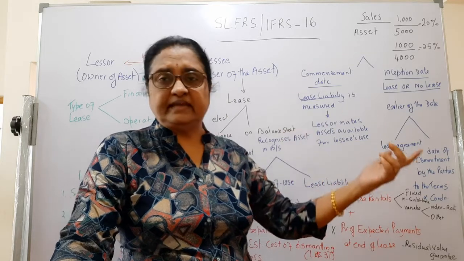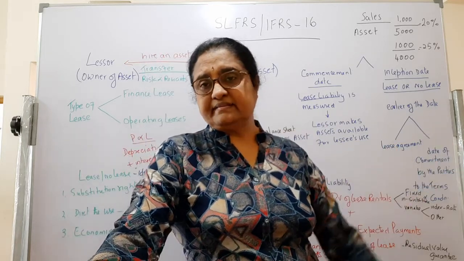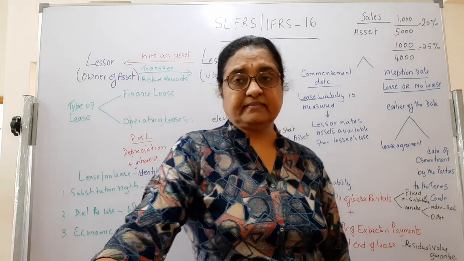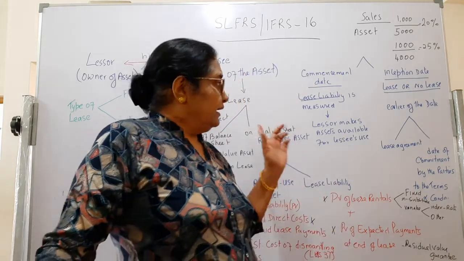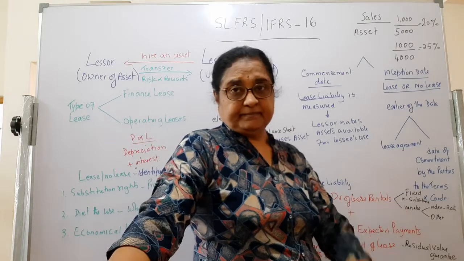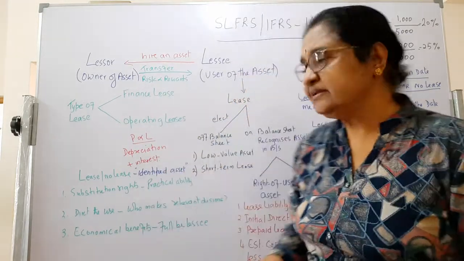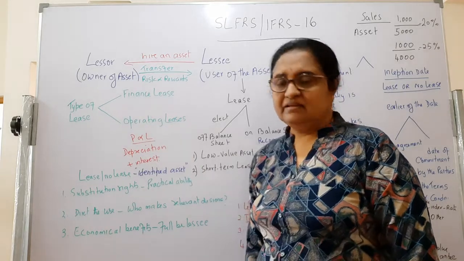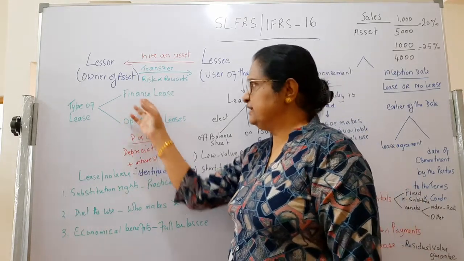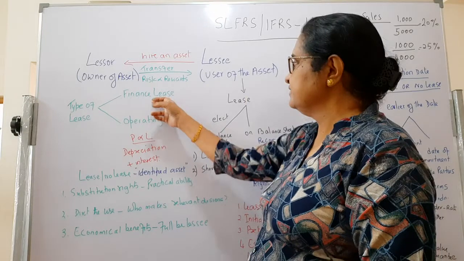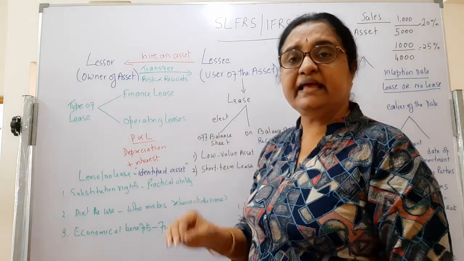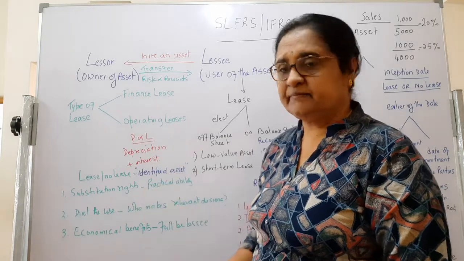The previous standard, LKAS 17 or IAS 17 Leases, allowed the lessee to select between finance leases and operating leases. The difference between these two is that with finance leases you recognize the asset in your balance sheet.